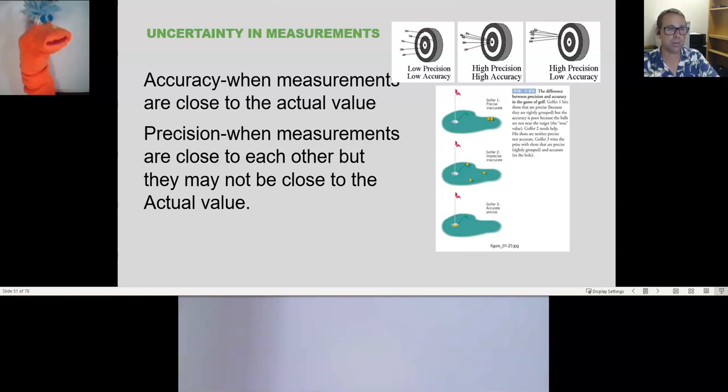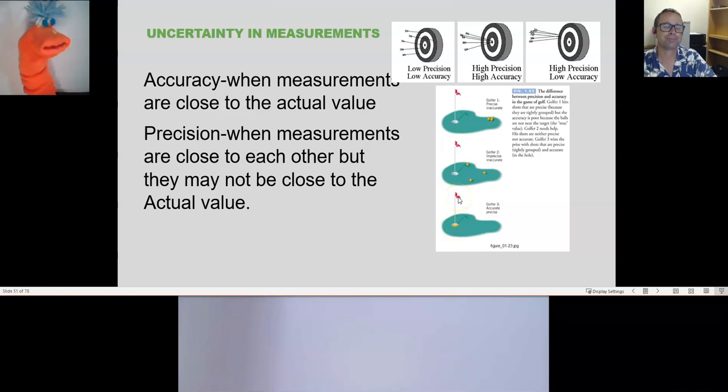Precision and accuracy. If the result is high precision, that means that my values are all gathered in a single place. This is high precision. All the values are close to a single value. This is high precision golfing. All right. This is also high precision golfing.